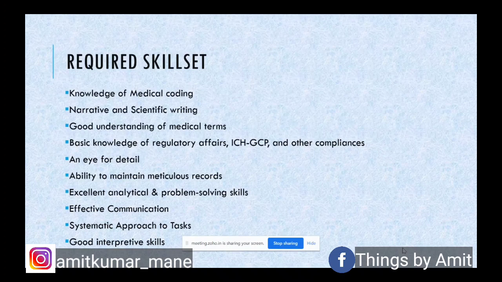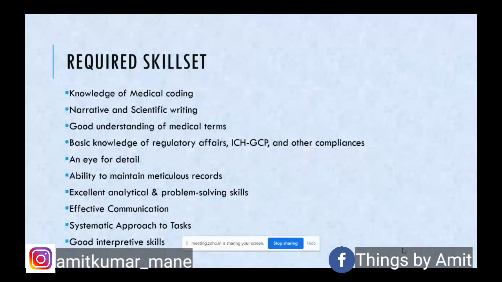Once you enter the field, you will definitely be trained by the respective organization. You'll have formal training, but you can also read about it on the various web portals and websites available regarding medical coding. So it is good to have this skill set.